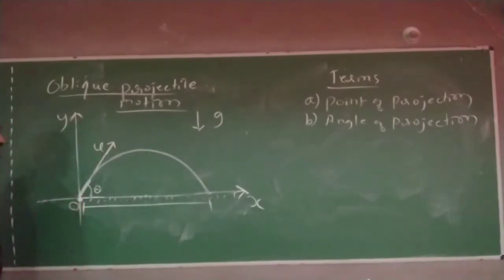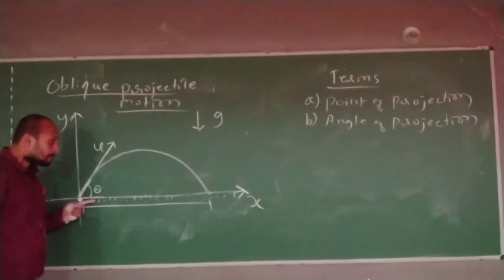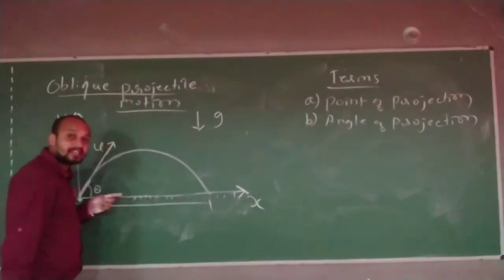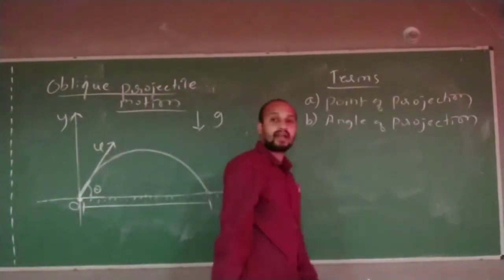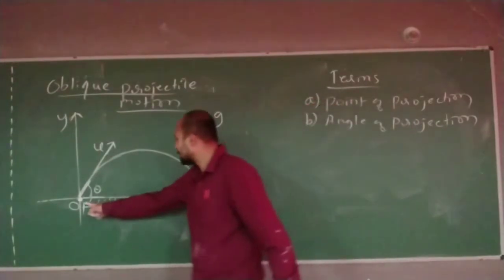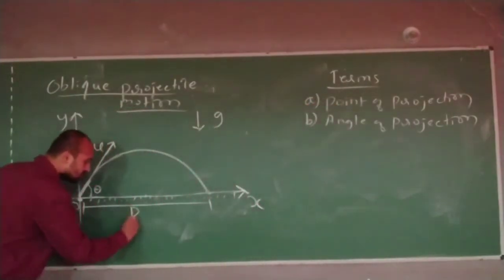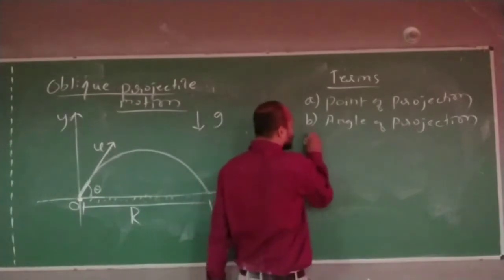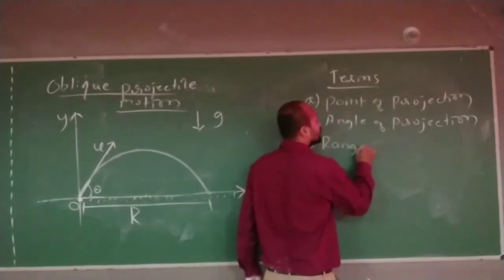One more term. What is that? Maximum horizontal distance. If I throw a stone at a particular angle, it will cover a maximum distance. What do we call it? Range of the projectile.